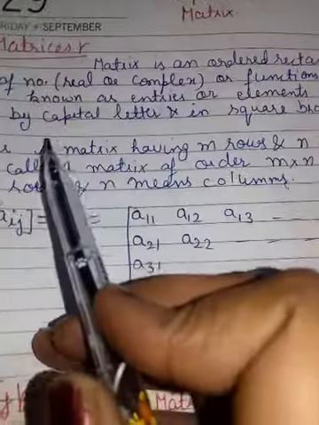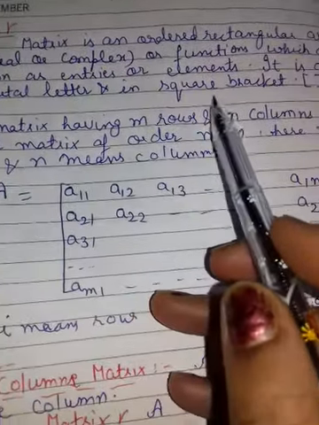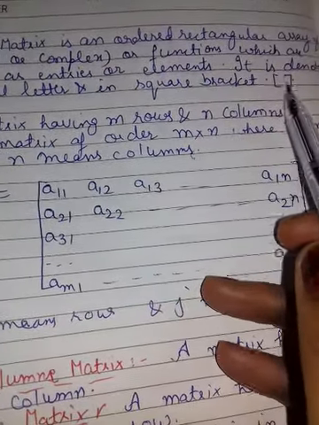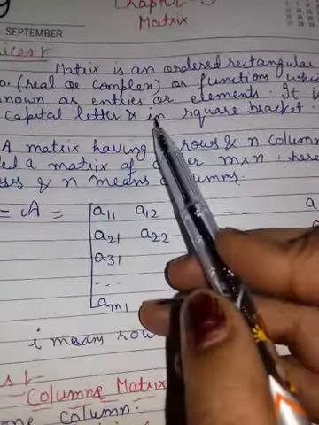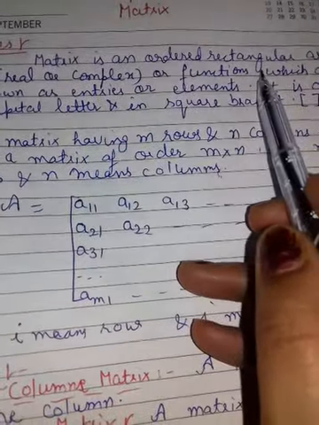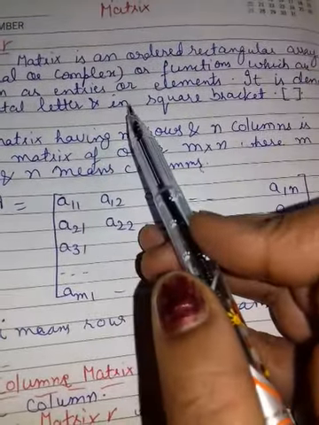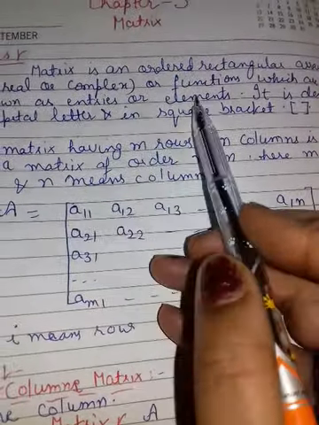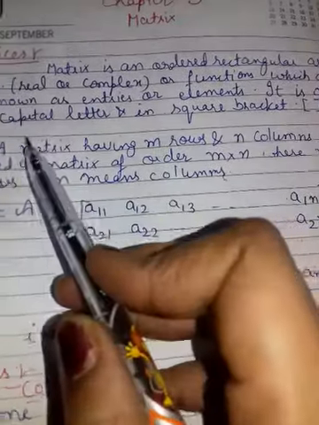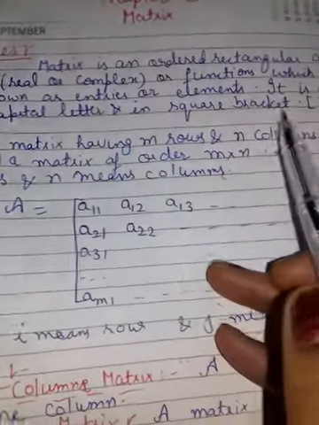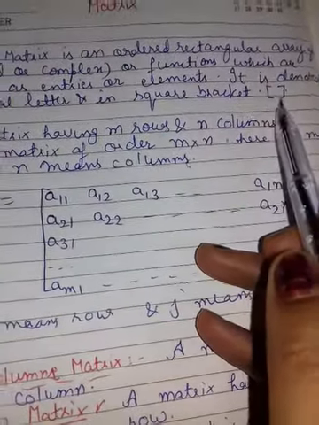It is denoted by a capital letter and written in square brackets. This is an ordered rectangular array where the entries, or elements, are placed. It is always denoted by a capital letter and in this type of bracket, the square bracket.